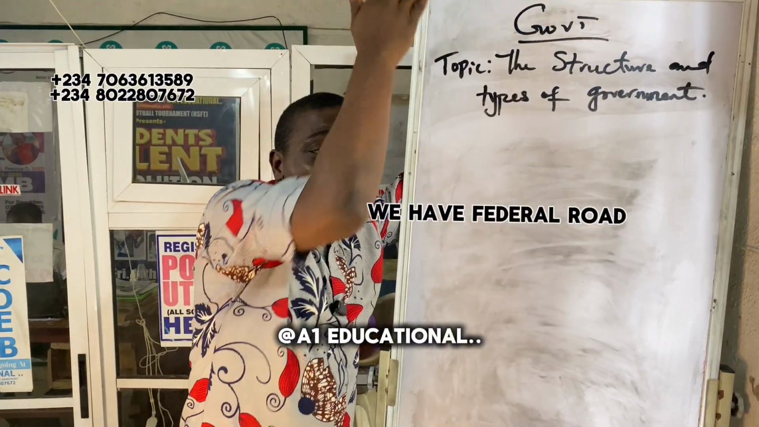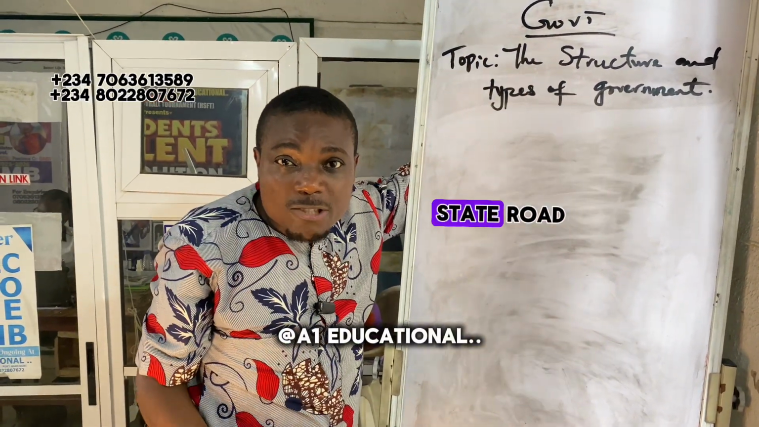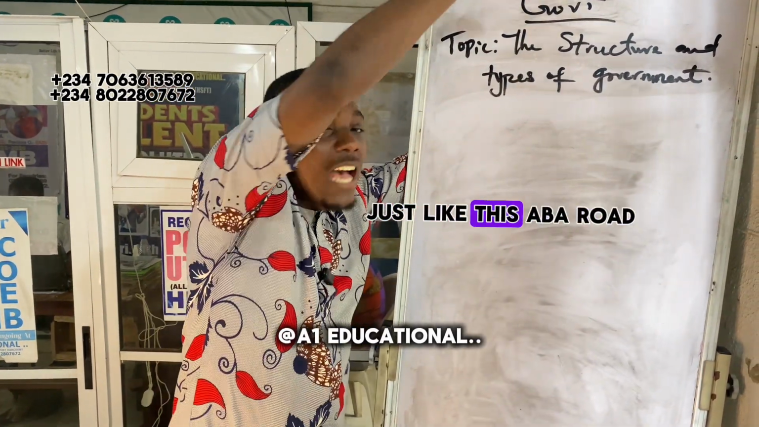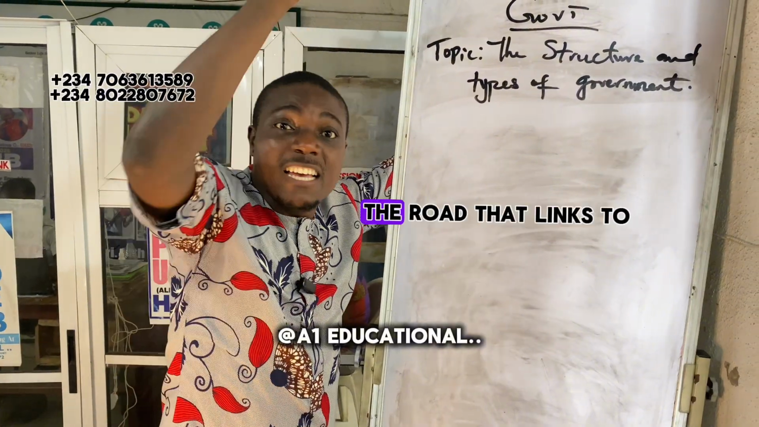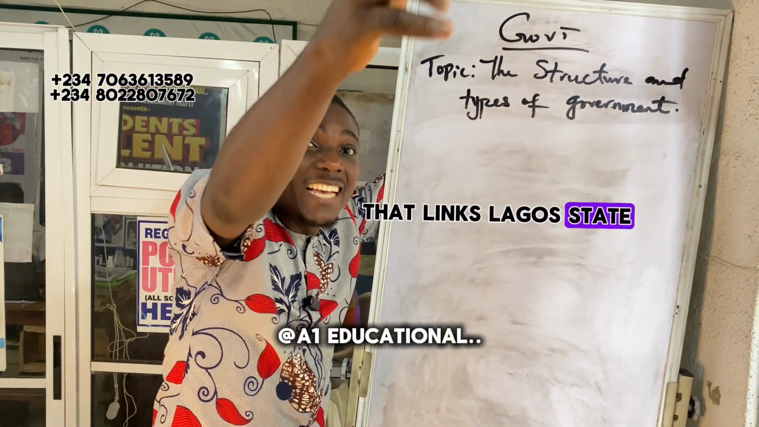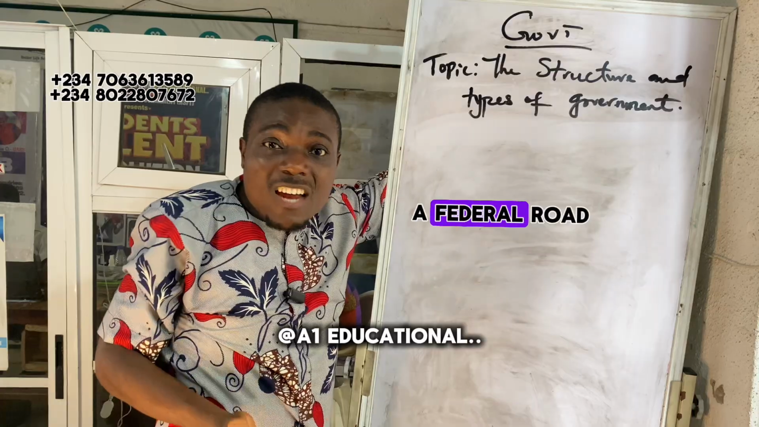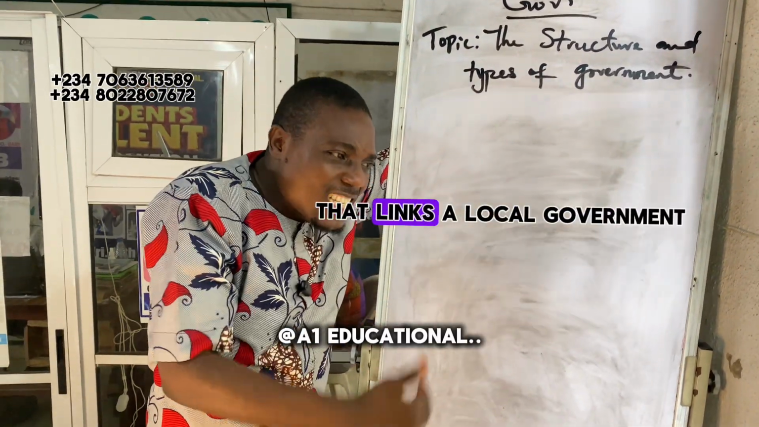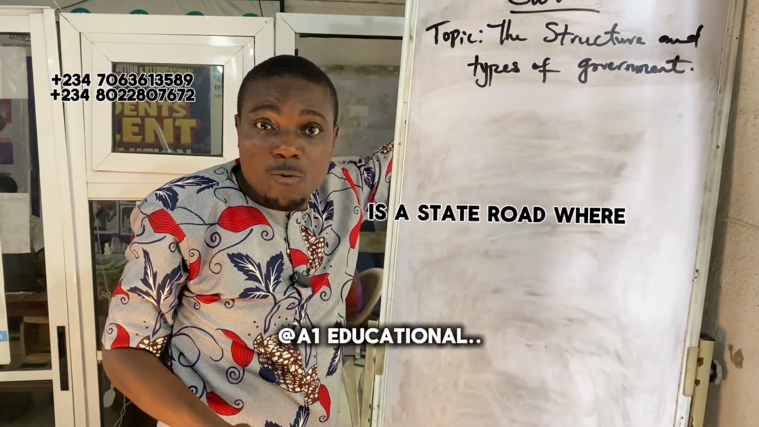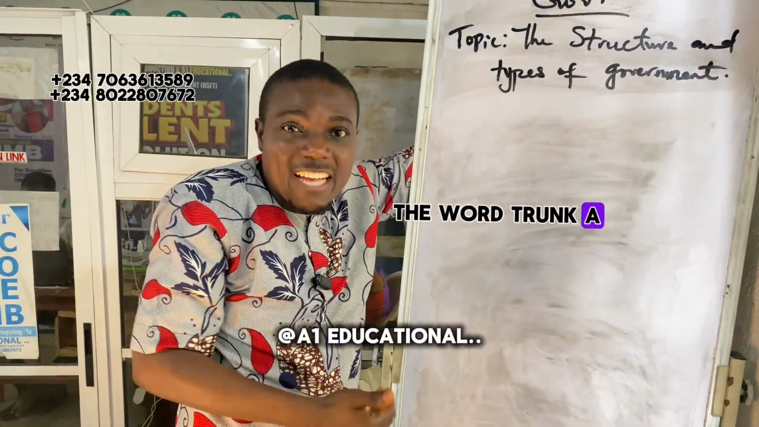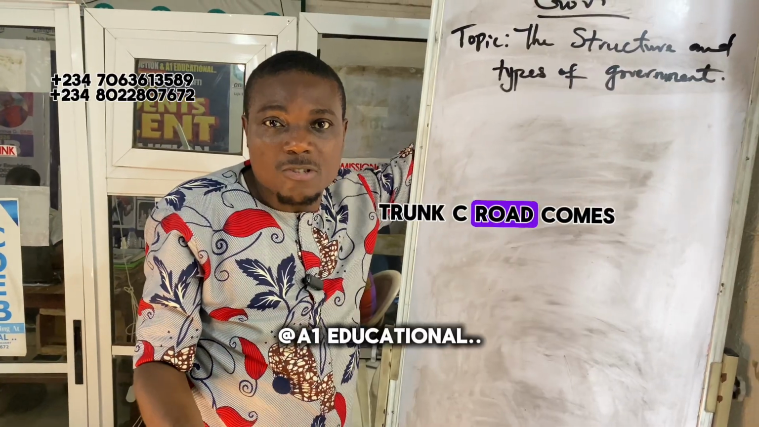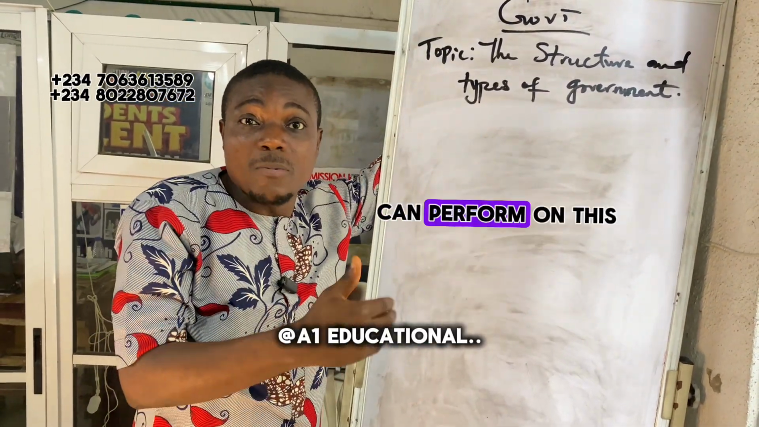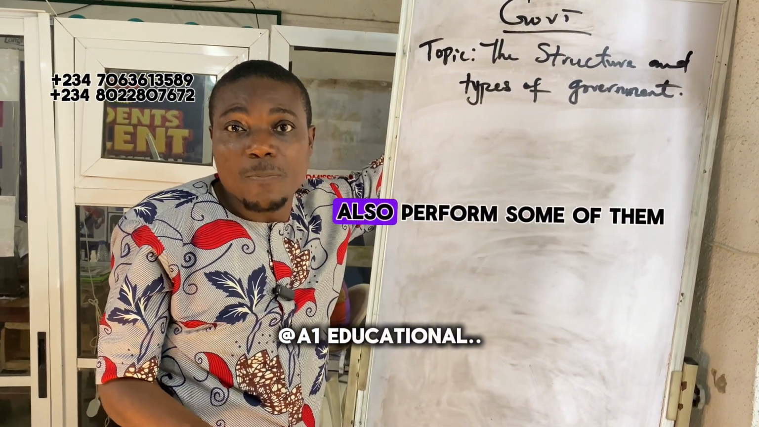We have federal roads and we also have state roads. A road that links a state to another state is a federal road, just like this Aba road. The road that links Lagos State to Oyo State is a federal road, but the road within the state is called a state road. That means a road that links a local government to another local government is a state road. That's where the words trunk A, trunk B, trunk C road come in. The state government road, the federal government road. So those are functions that the state government can perform, and the federal government can also perform some of them.